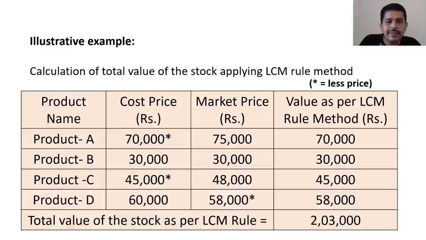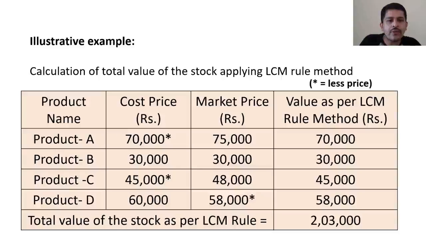The 58,000 market price is comparatively less than the cost price of 60,000. So we have to record 58,000 in column 4 as the value of the asset.